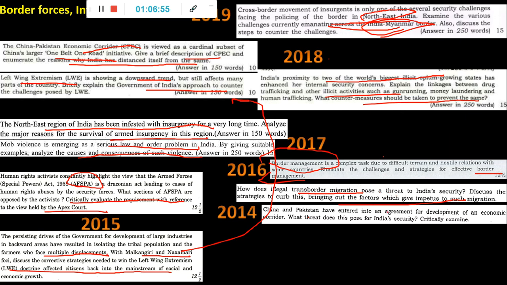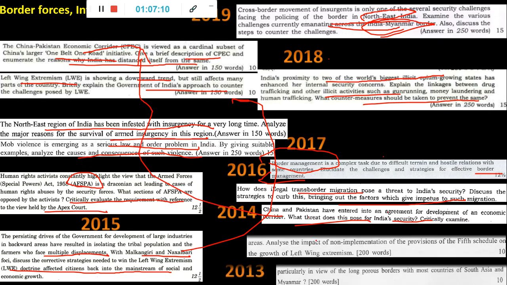China and Pakistan have entered into an agreement for development of an economic corridor. If you see 2014, they asked about CPEC. Same thing. What does this pose to India's security? What is the problem? And here they are asking why India is standing away from this. So both are the same. So CPEC becomes important for you.